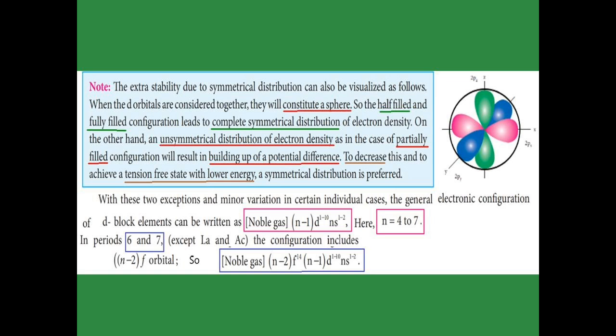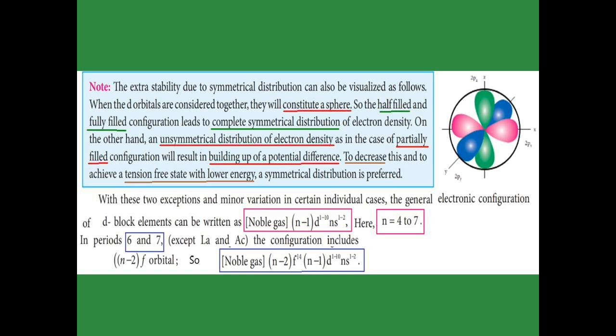The next one, we are going to see the general electronic configuration for the 4th to 7th periods. The general electronic configuration is noble gas, (n-1)d to the power of 1 to 10, and ns to the power of 1 to 2. That is, 1 to 10 means 10 electrons can be filled in the d orbitals, and 1 to 2 in s means there are 2 electrons or 1 electron filled in the s orbital.